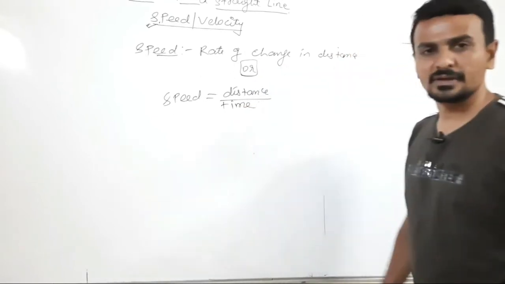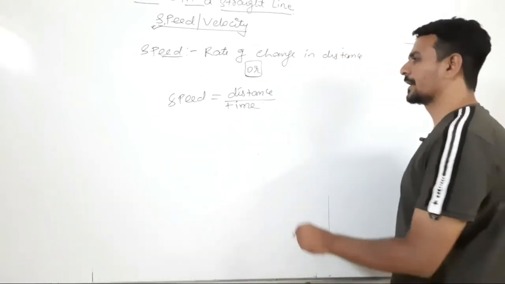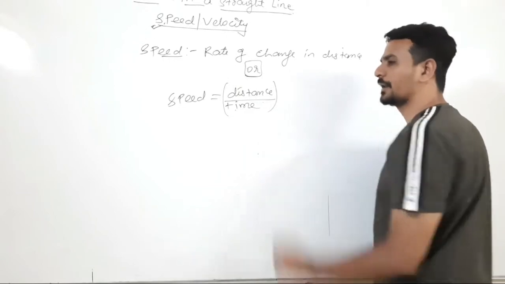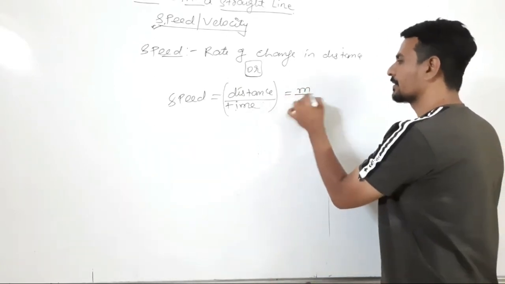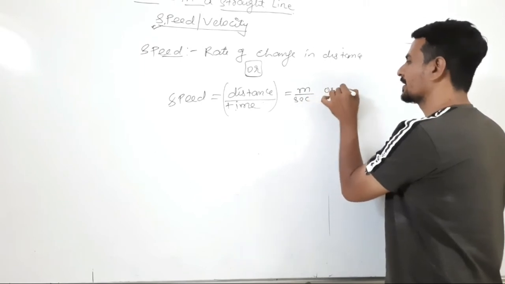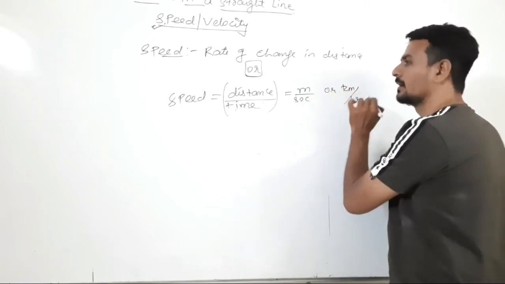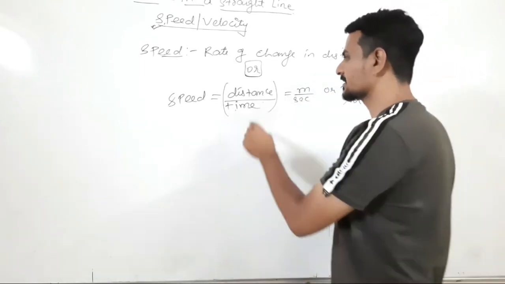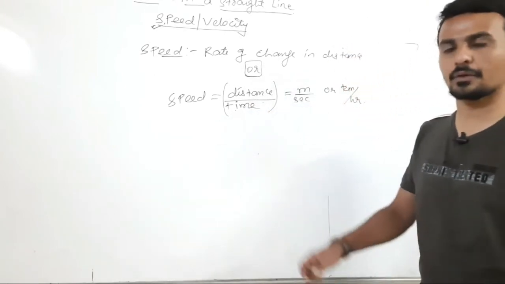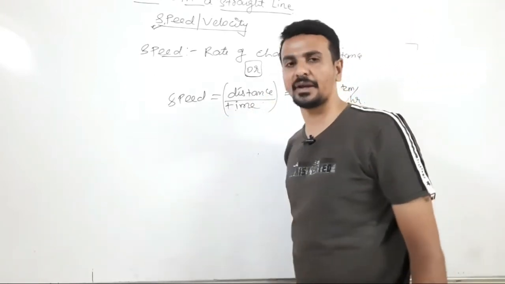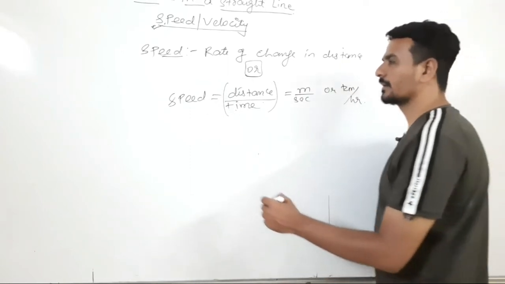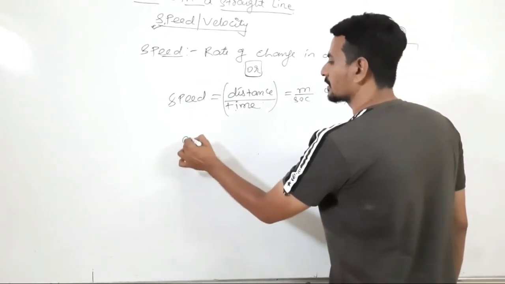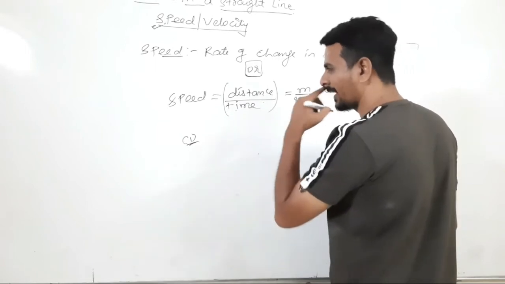The unit of speed will be meter per second or kilometer per hour, etc. As distance is a scalar quantity and time is a scalar quantity, speed is also a scalar quantity.